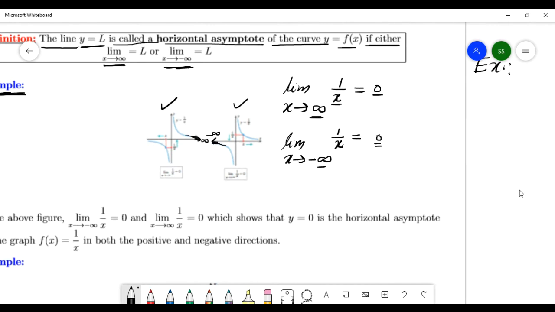Here this function, 1/x, that is 1 over infinity, equals 0. 1 over minus infinity equals 0. You have to remember this. See the definition here. I told you, if x goes to infinity and the function is equal to 0, then this line, y equals 0, is called a horizontal asymptote.